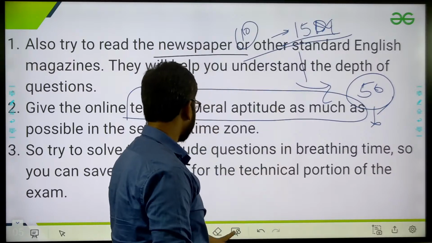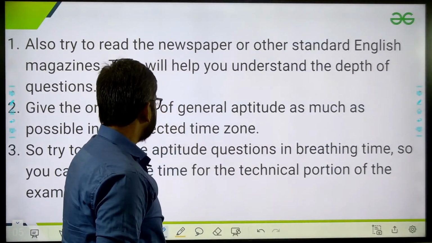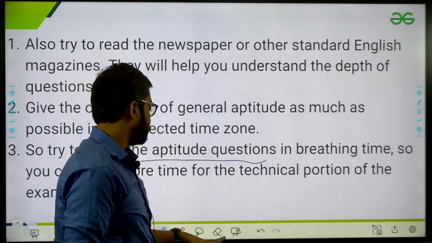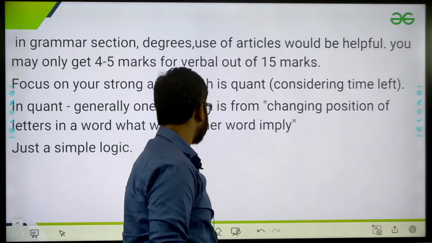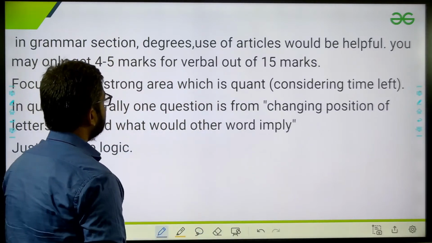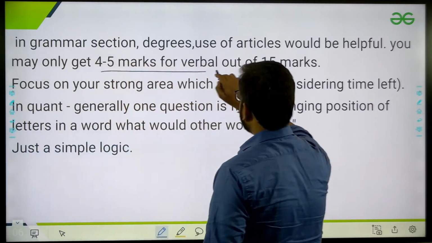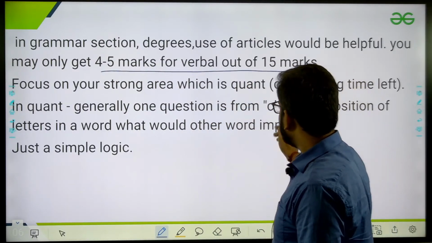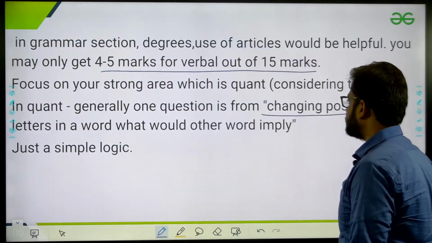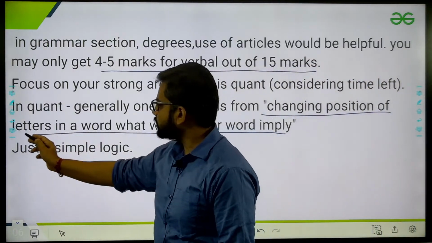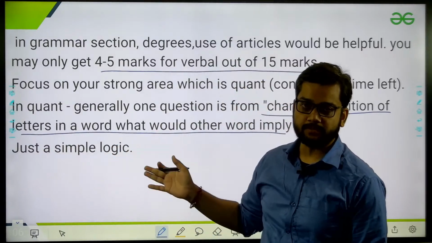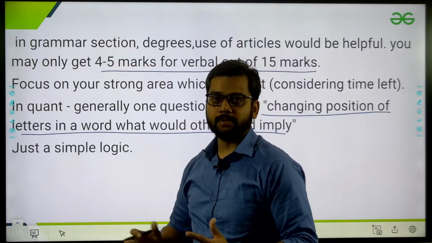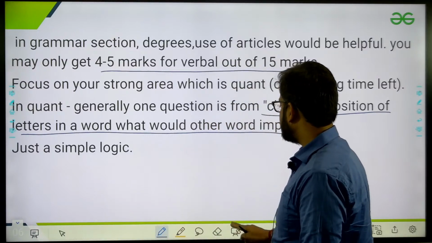Solve the aptitude questions. See this, try to learn all these slides. Next, in grammar, vocab and the verbal section, 4 to 5 marks out of 15 usually come. In the quant section, changing position questions, these are all new patterns that we have recently seen in the paper. Simple logic and para jumble kind of questions they are asking.